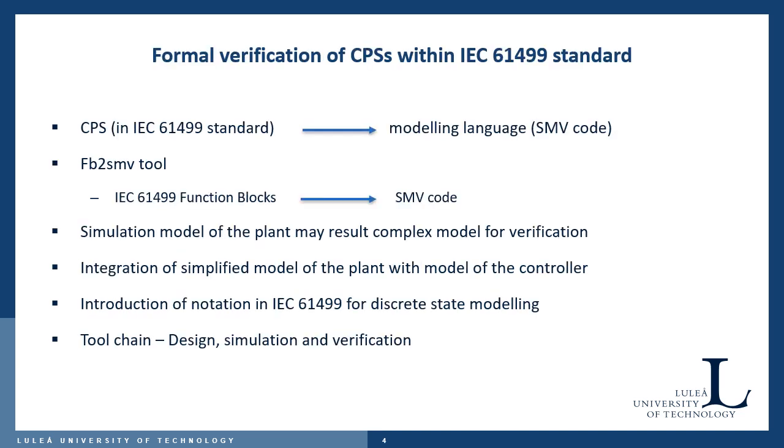We can convert IEC 64099 function blocks to SMV via the FB to SMV tool. We will discuss the FB to SMV tool in an upcoming section. Control function blocks of the real system in IEC 64099 can be converted with the help of this tool. But in order to verify the complete system, we need a plant model and it should be connected. The plant model, which is constructed for simulation, can be used to create a formal model, but the resulting model may be too complicated. In the past, previous researchers used to develop a simplified model of the plant manually and then somehow integrate it with the model of the controller generated by FB to SMV.